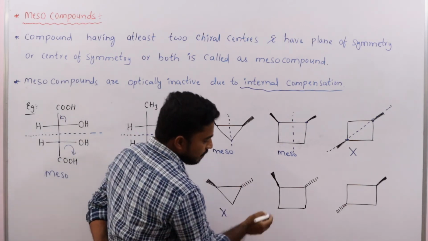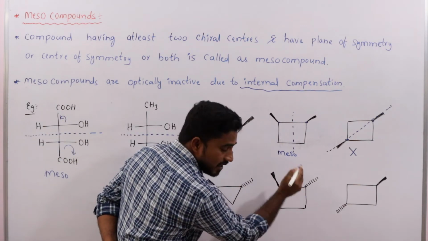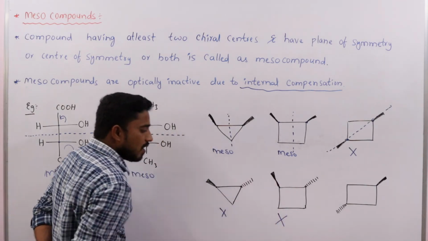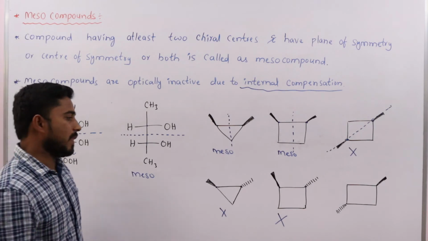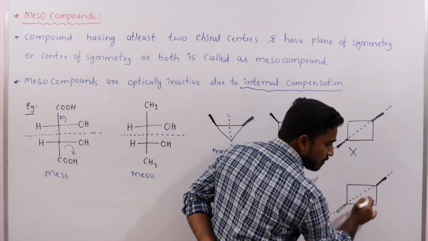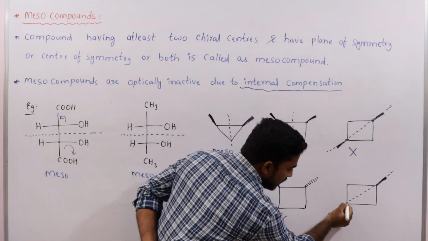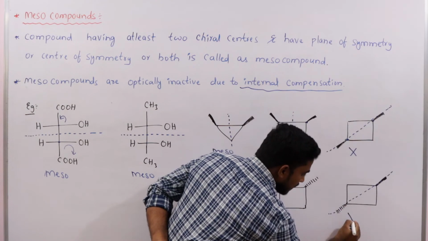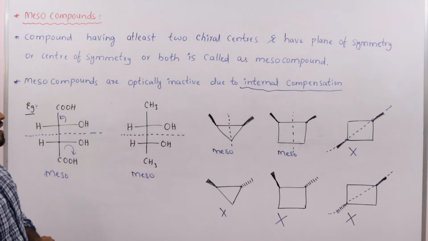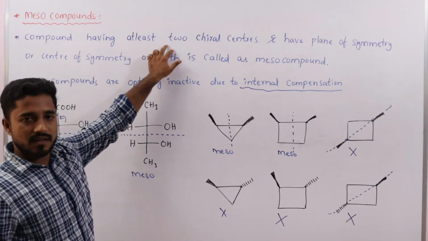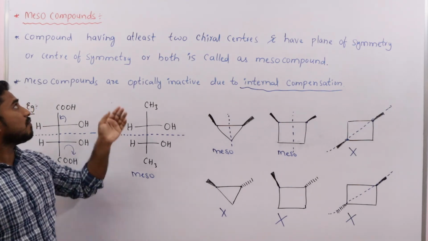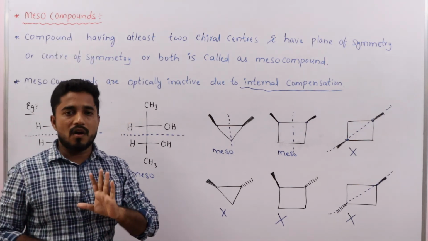Okay, in this molecule also two chiral centers are there, but there is no plane of symmetry. That's why it is also not a meso compound. In this molecule, plane of symmetry is present, but these two are not chiral centers. That's why it is also not a meso compound. So what is the main condition here? At least two chiral centers and plane of symmetry or center of symmetry should be present. Then only we can call that molecule a meso compound.